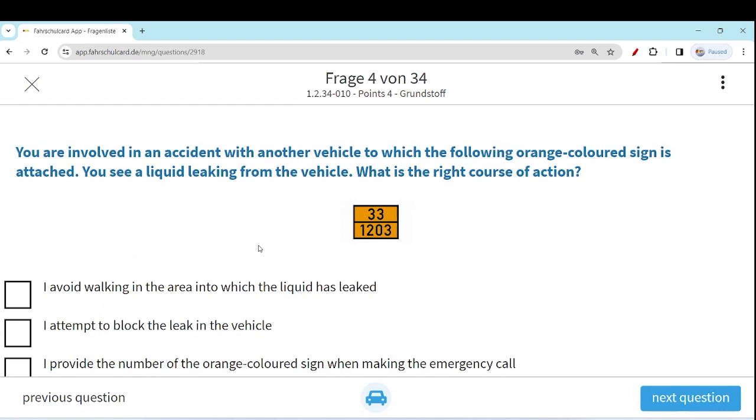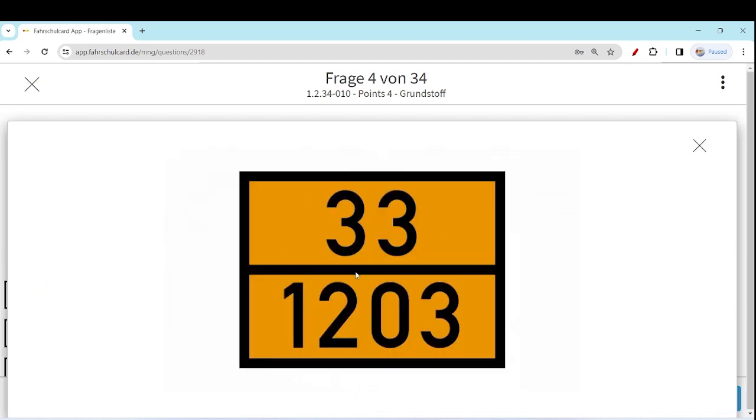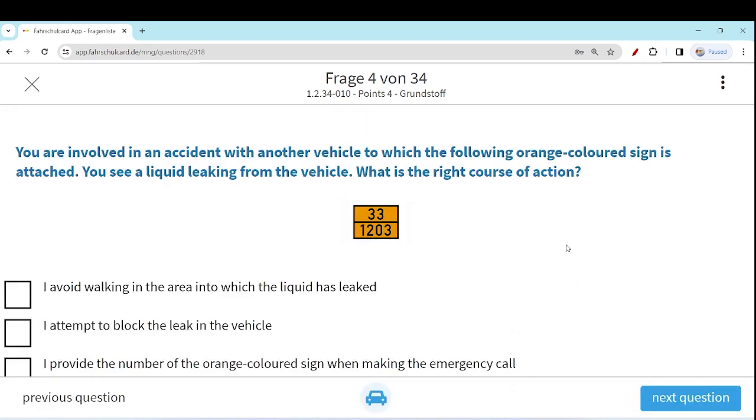You are involved in an accident with another vehicle to which the following orange colored sign is attached. You see a liquid leaking from the vehicle. What is the right course of action? We have already discussed these orange signs in our previous videos about traffic signs. These kind of orange signs normally indicate a vehicle which is carrying some dangerous material, something which could be hazardous for you, some chemical perhaps. So you are involved in an accident with another vehicle with this orange colored sign, and the liquid is leaking from the vehicle. What is the right course of action?